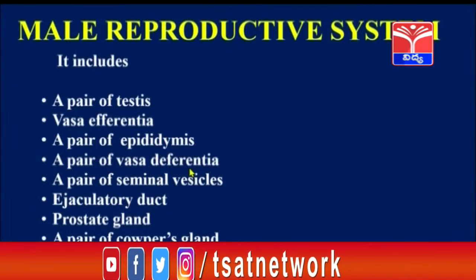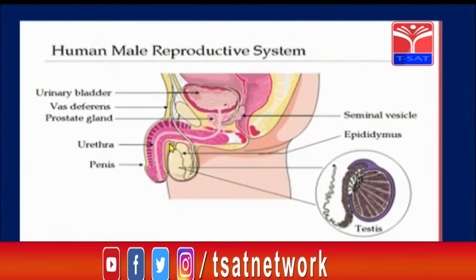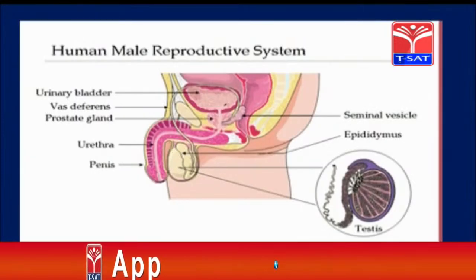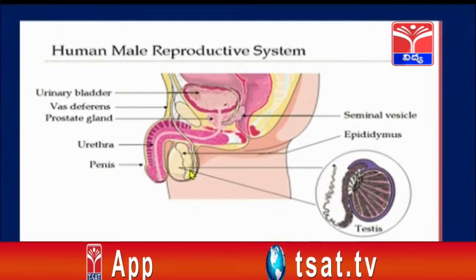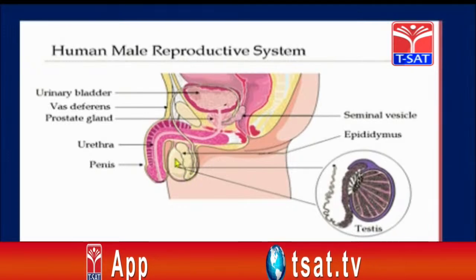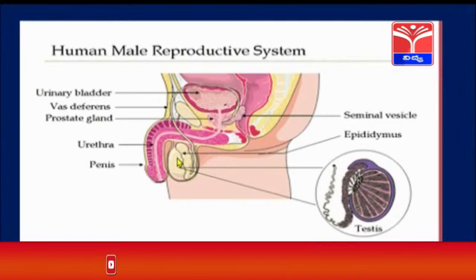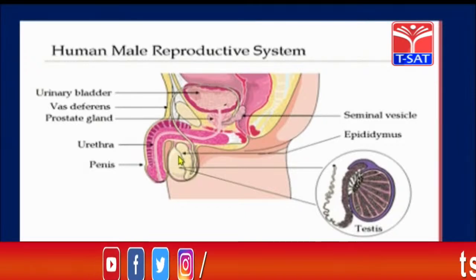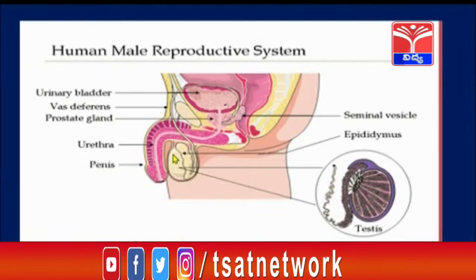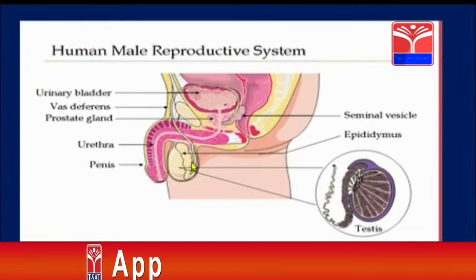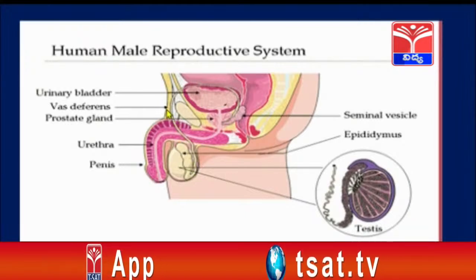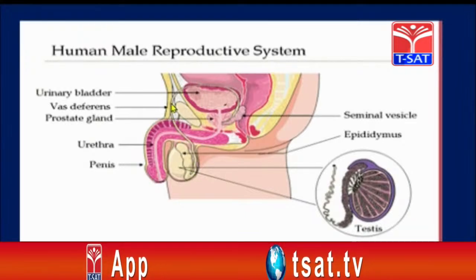Vas deferens. So here you can see, children, a pair of testes are present. Inside these, the seminiferous tubules are present. Inside the seminiferous tubules, the sperms are produced. Now they will be taken up by the vas efferens. From the vas efferens, they enter into the epididymis. From the epididymis, they enter into another tube-like structure called the vas deferens.